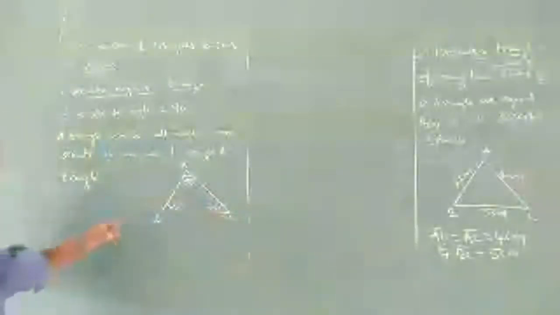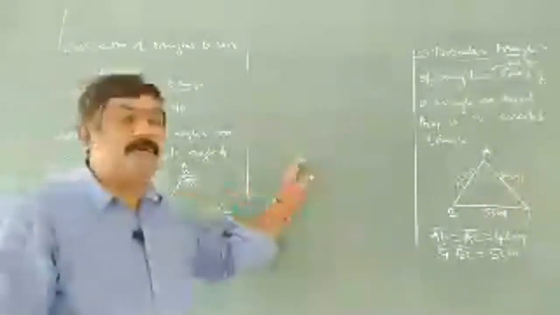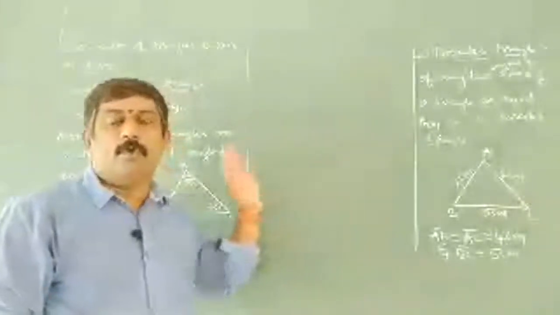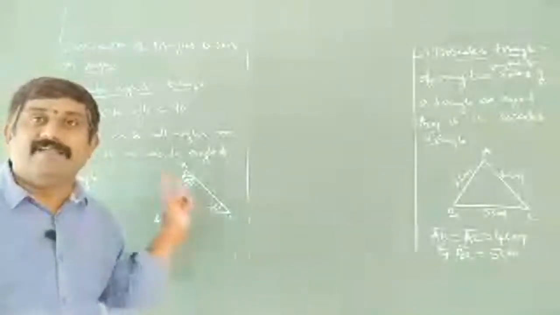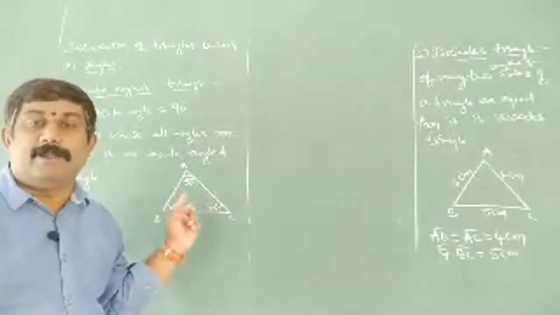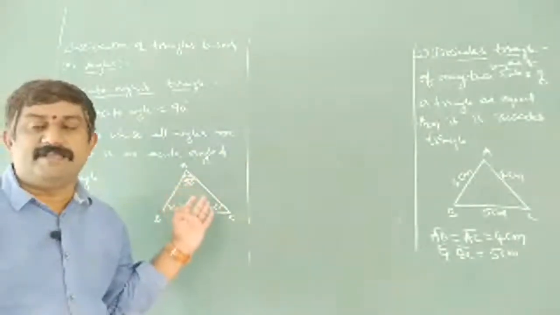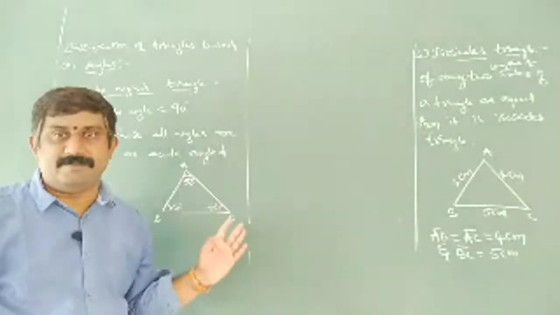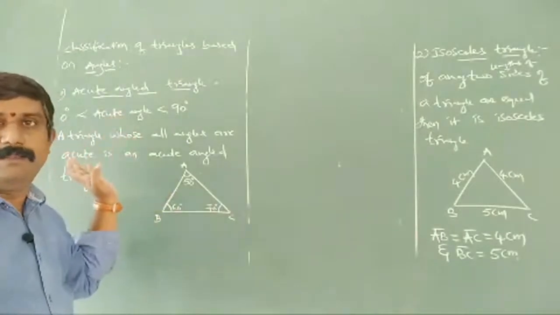Observe here, angle A is 50, angle B is 60, angle C is 70 degrees. In the first one, we discussed the equilateral triangle. What is an equilateral triangle? Nothing but all the sides are equal. But it has another property based on angles also. If all the sides are equal, then automatically all the angles are equal, each equal to 60 degrees. So even an equilateral triangle is also an acute angled triangle.